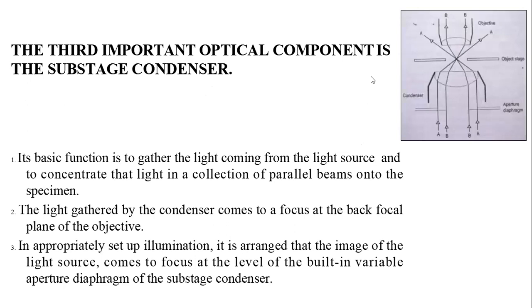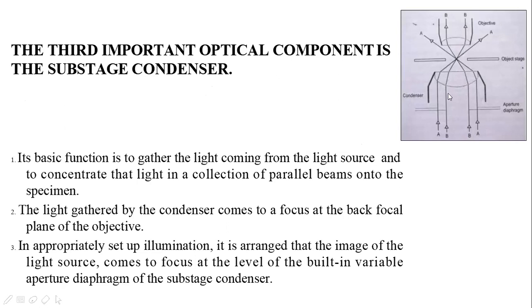The third important optical component is the condenser, which is present below the stage. The name itself shows it is used for condensing the light rays. These are the light rays falling on it, so it will condense them and project more light onto the specimen.